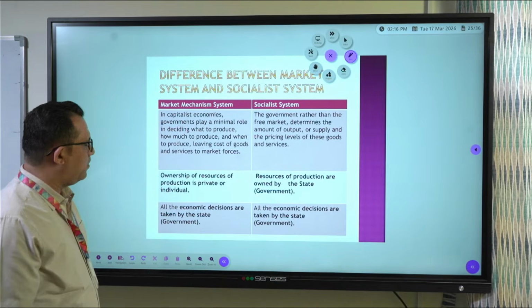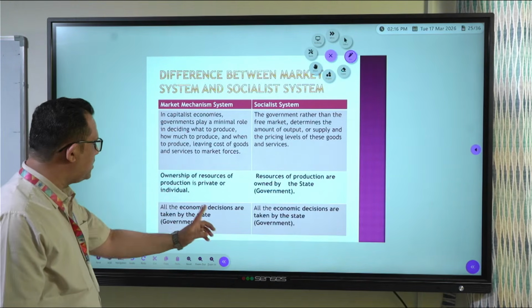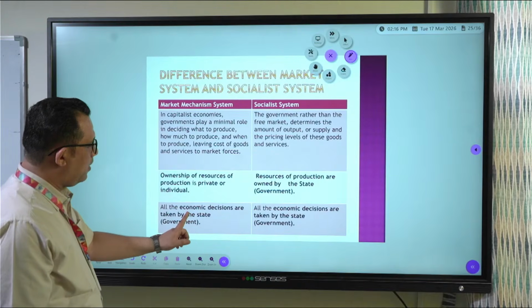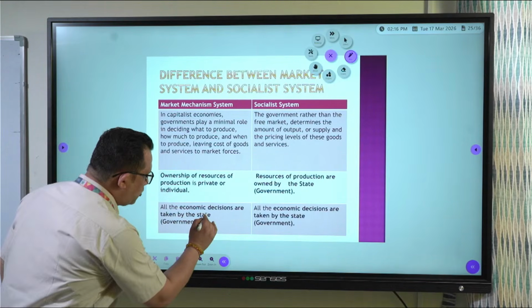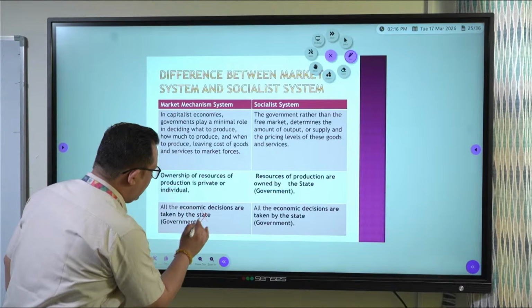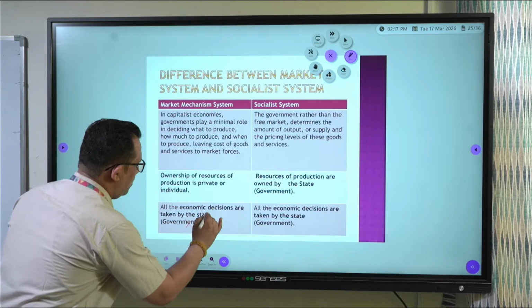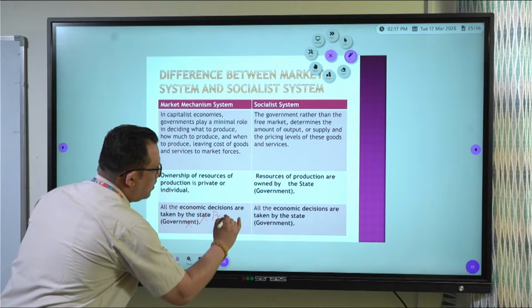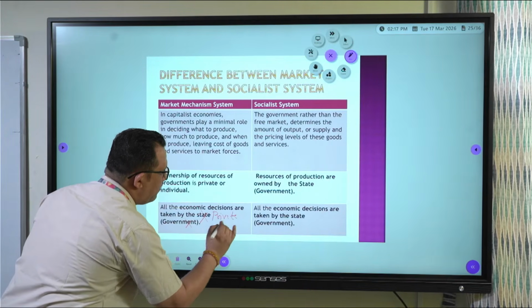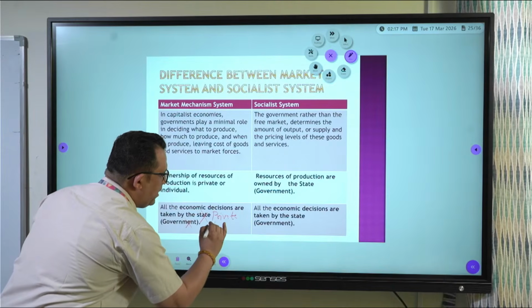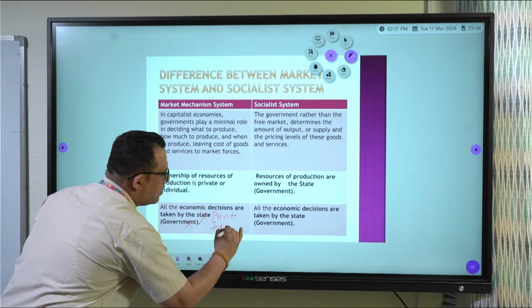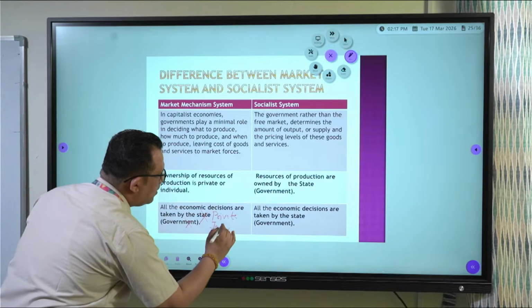Then the third point: all economic decisions are taken by, here I have written state, it should be all economic decisions are taken by private individual. Private person or private individual, all economic decisions. It's just from the first point.